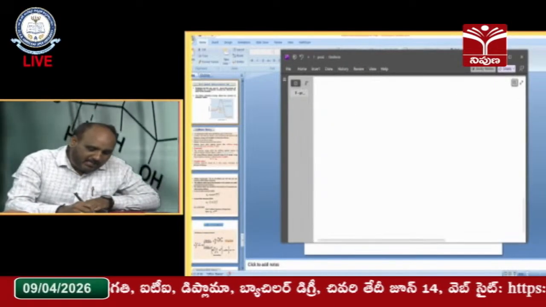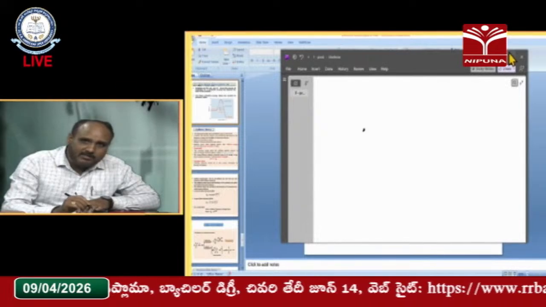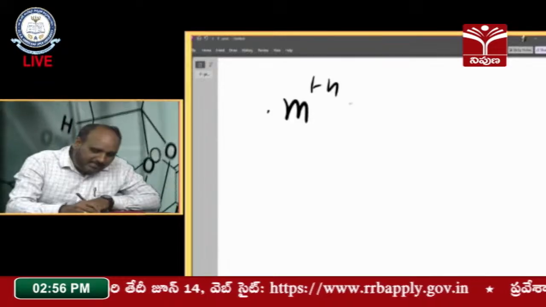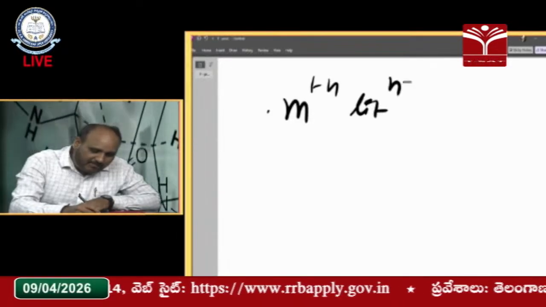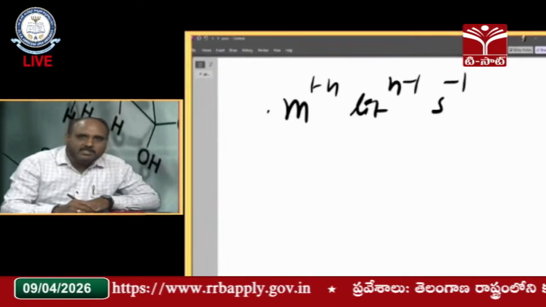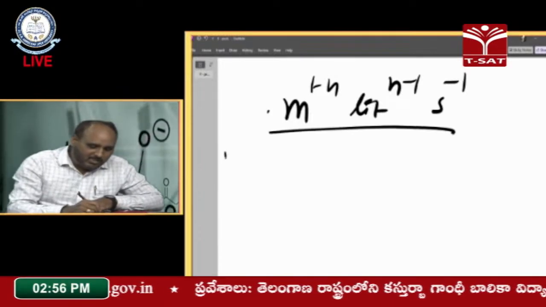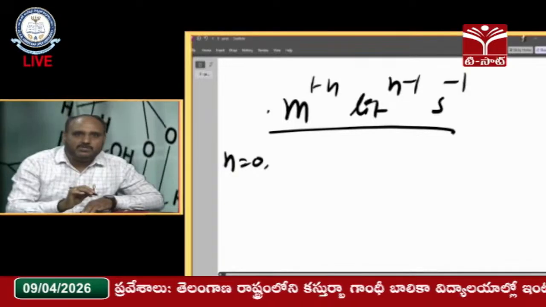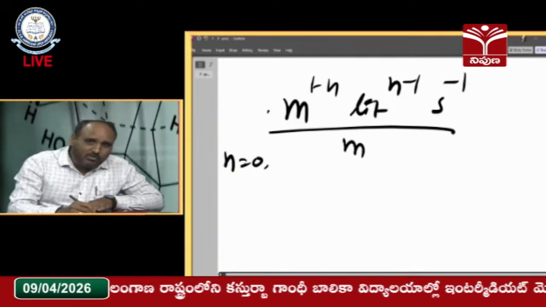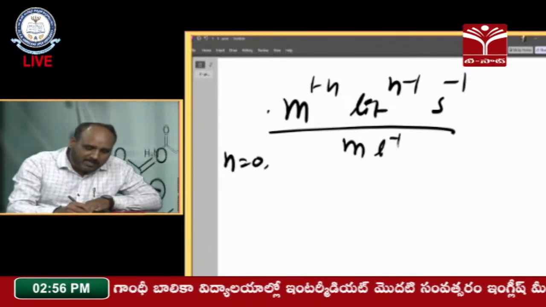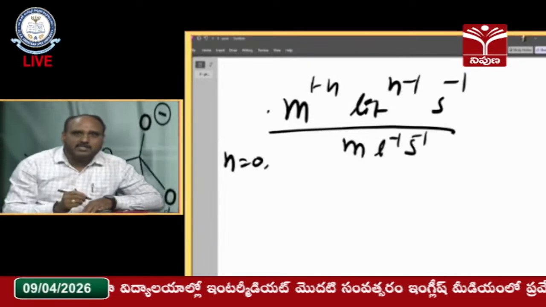Moles power 1 minus n, liter power n minus 1, second inverse. This is the common unit for any order of the reaction. If this is zero order, n is equal to 0, we have to substitute. Therefore, what will we get? Moles power 1 minus 0 means moles, then liter power minus 1, second power minus 1.